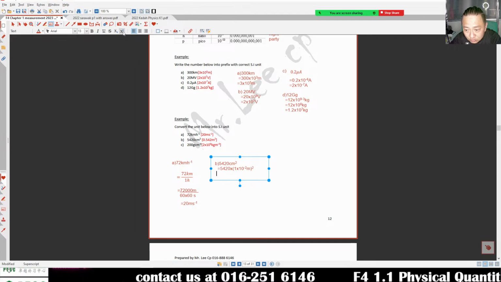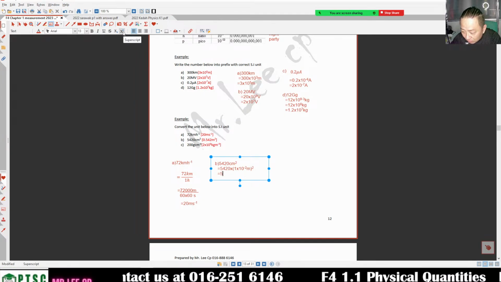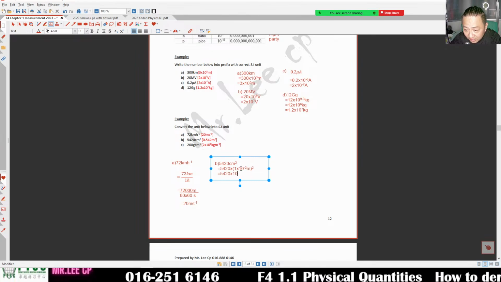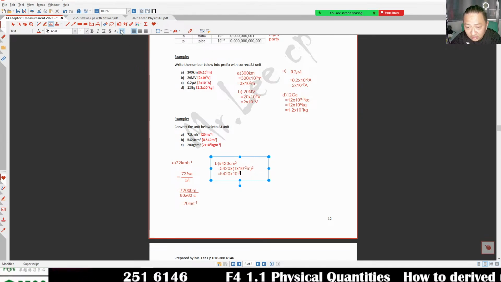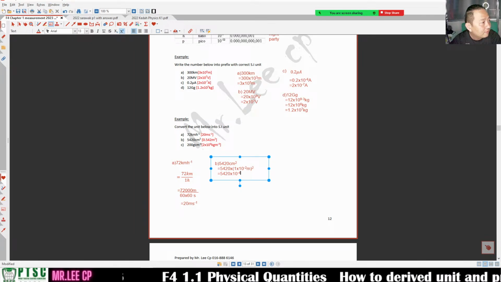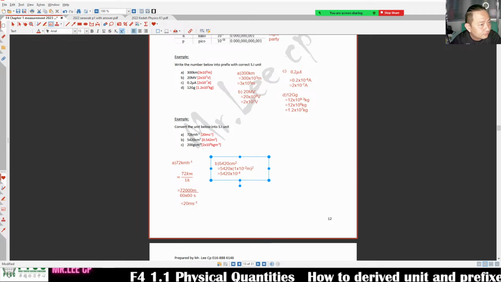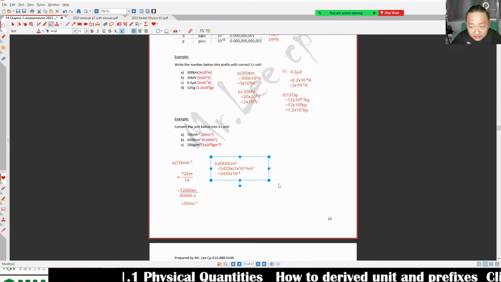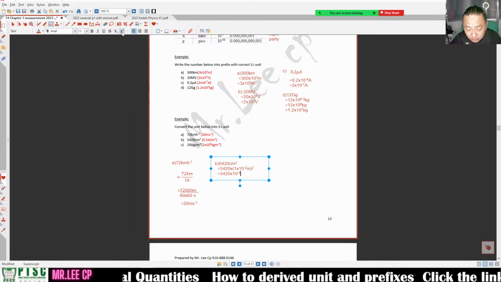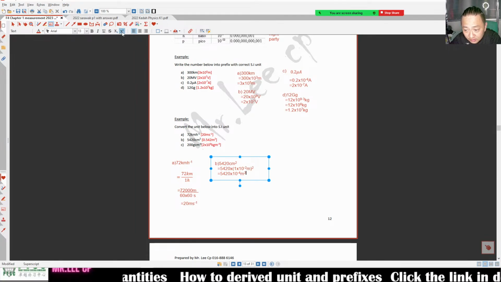Equivalent to 5420 times 10 to the negative 4 meter square.